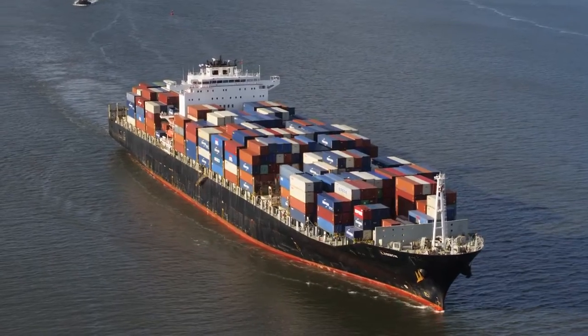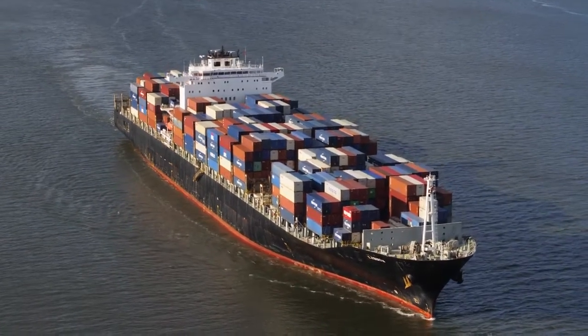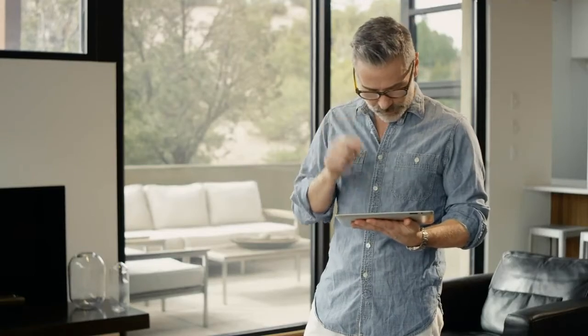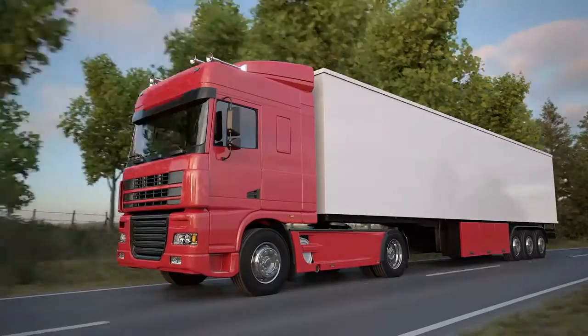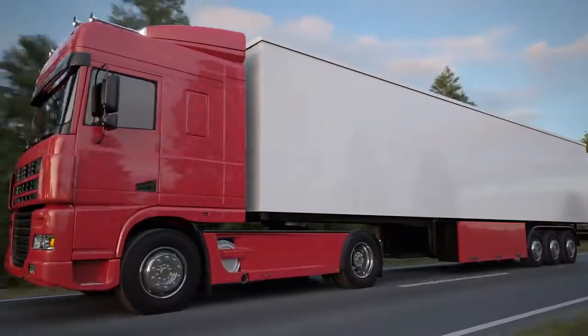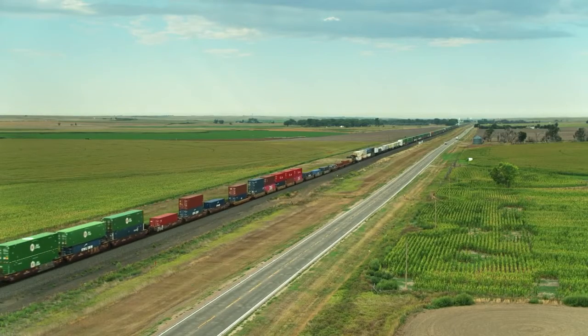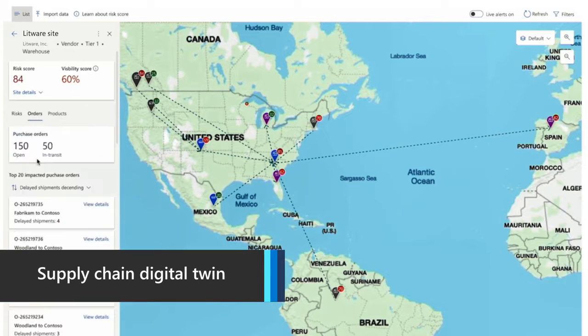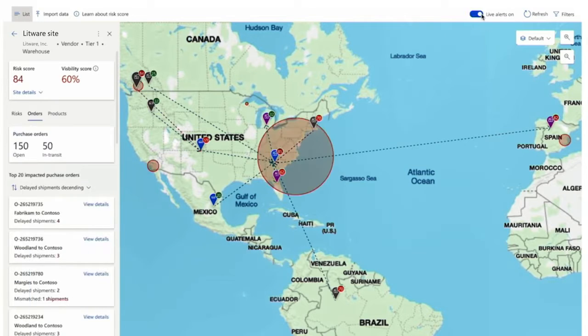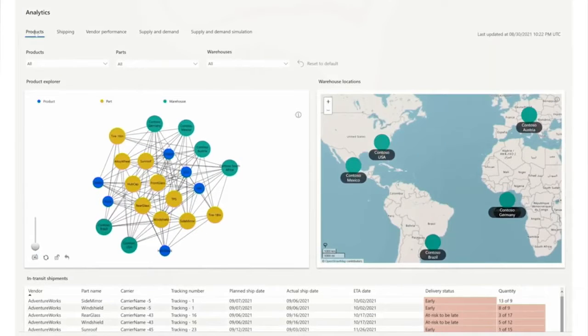They source their parts from a global network of suppliers. Alex, their VP of Operations, has had good visibility into their first tier of suppliers, but the status of second and third tier suppliers remained opaque. With Microsoft Cloud for Manufacturing, Alex can create a digital twin of Litware's supply chain to understand an action's impact to both their upstream and downstream.